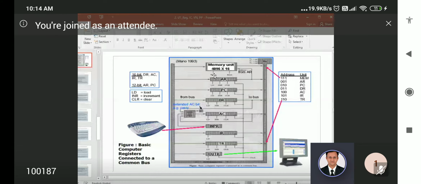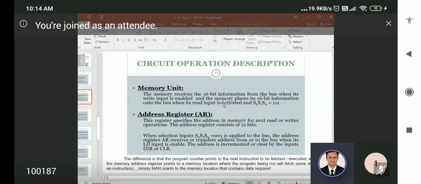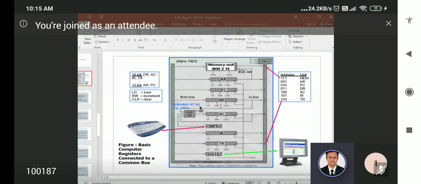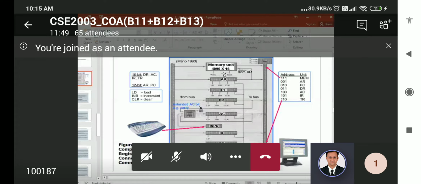See the memory unit. The memory receives information when the write is enabled. Then read puts it onto the bus, right? So write means it receives, right? In the memory unit, when the write signal is passed, then what will happen? It receives, that is, writing into this memory unit.